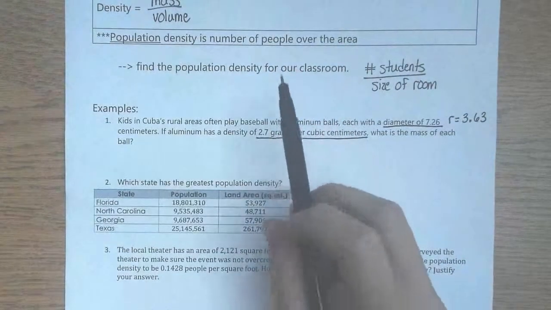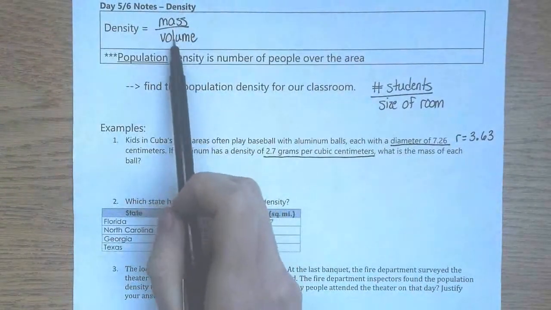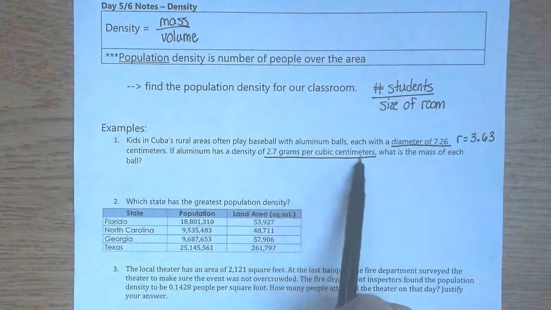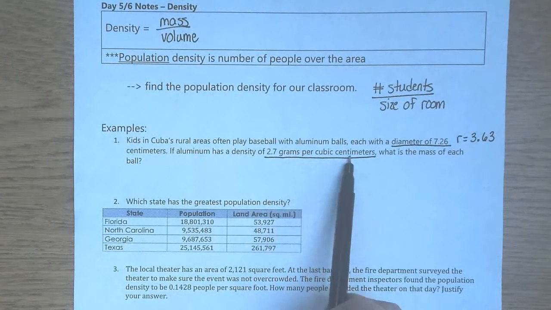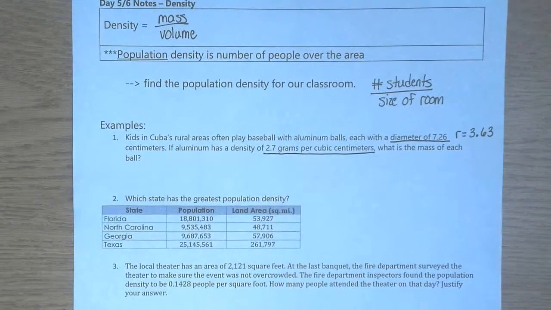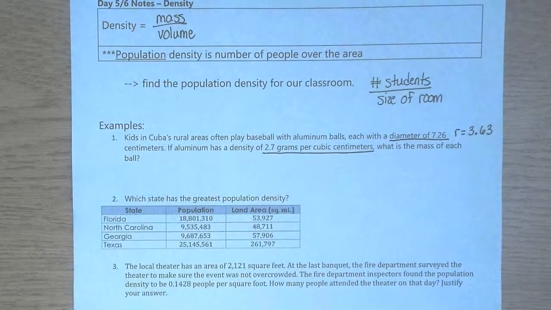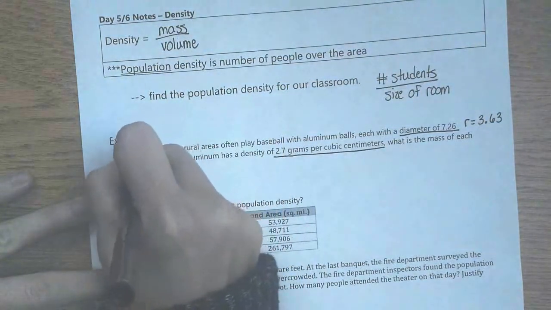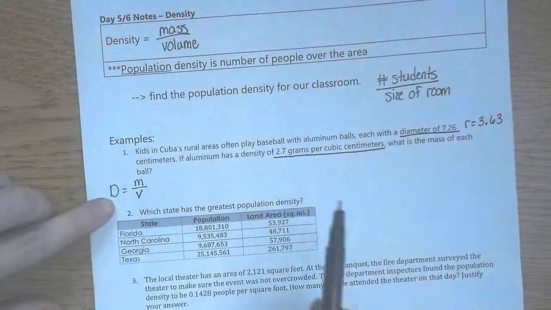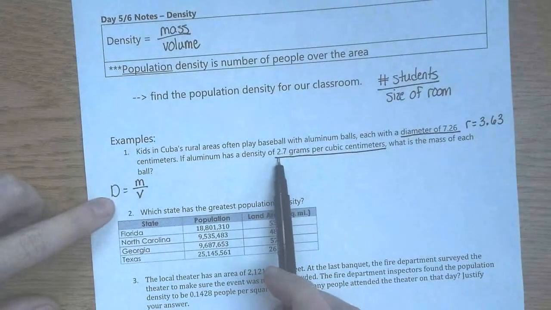One way to remember the formula, mass over volume, is to look at the units. Grams is how much something weighs, that's the mass, and cubic centimeters is the volume. So grams over cubic centimeters. Density is equal to mass over volume. We know the density is 2.7.